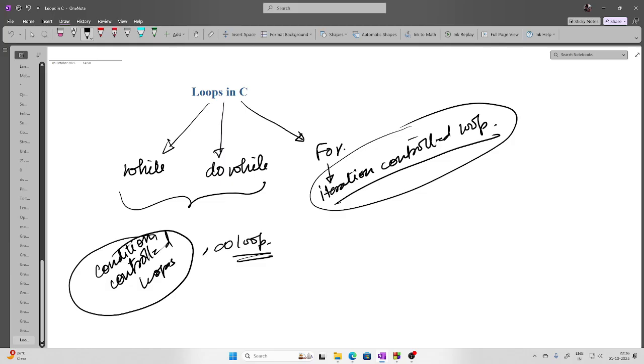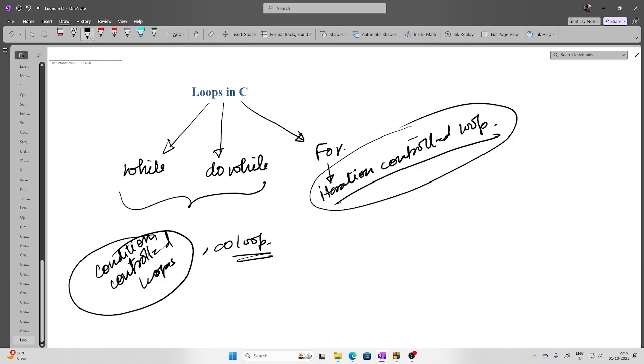Whereas an iteration controlled loop is where you perform this task 5 times, you perform this task 6 times, 7 times, 8 times, and so on.